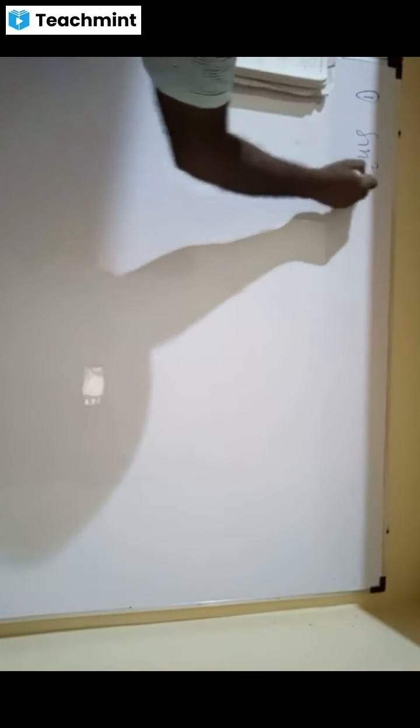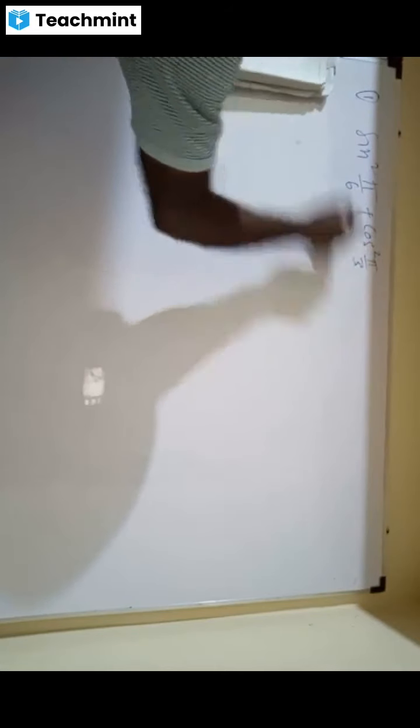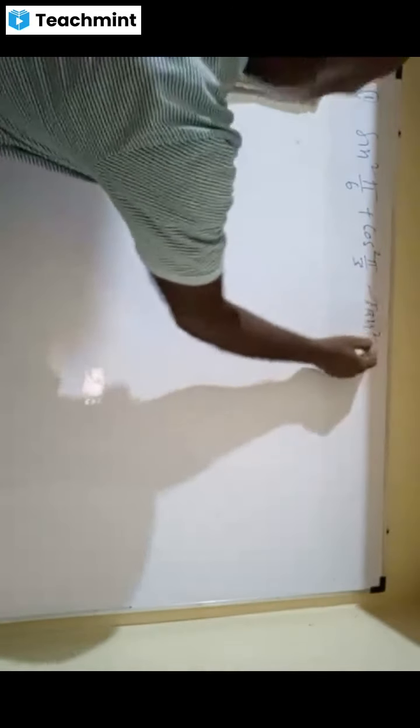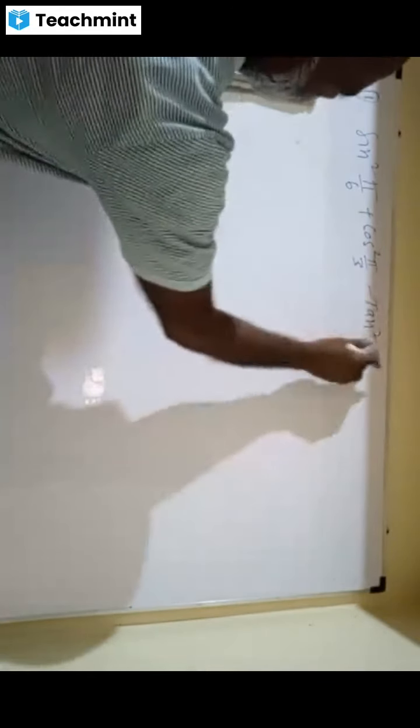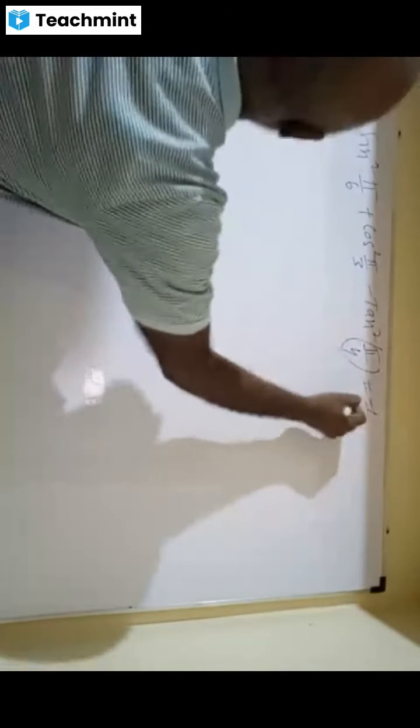So question number 1 is sin square pi by 6 plus cos square pi by 3 minus tan square pi by 4 is equal to minus 1 by 2.